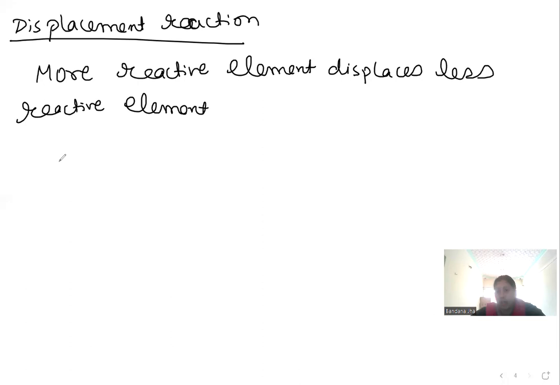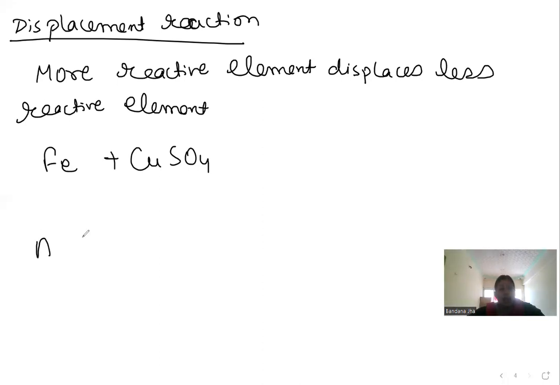How to remember this? This is a displacement reaction. Suppose I take Fe plus CuSO4. We have already studied cation and anion. When A is written alone, then BC is written, it means A will be positive, B will be positive, C will be negative. Positive will attract negative. This thing I have already taught you.